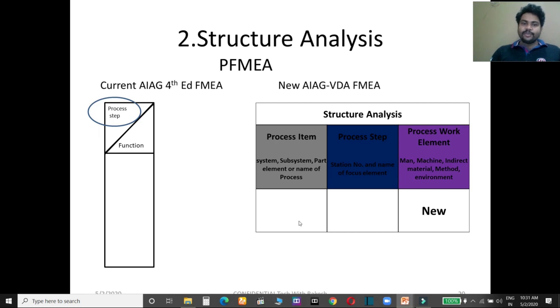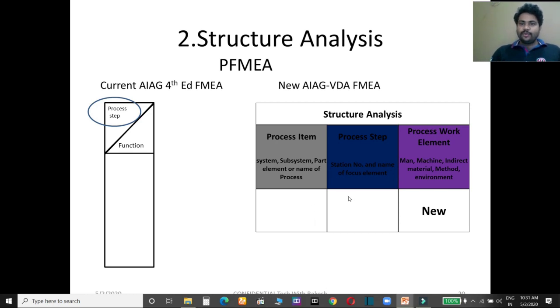Suppose your company is producing a single element like brake shoe or brake pad, then you write the name of the part element. So here the system will be the bike, Pulsar, the subsystem will be drum brake or any sub assembly part, and the part element will be like brake shoe and brake pad.